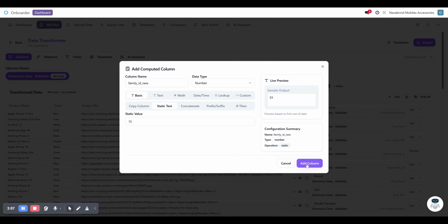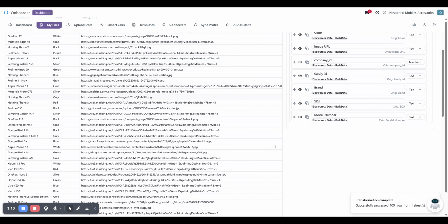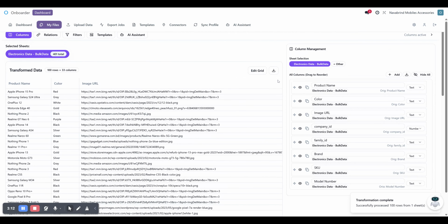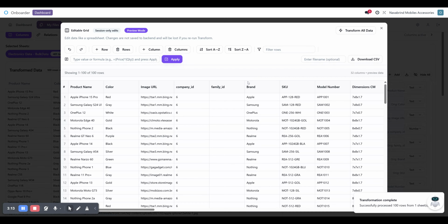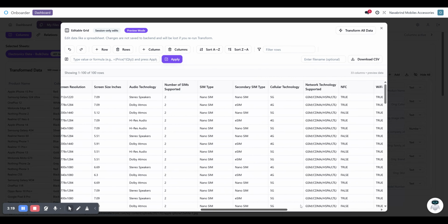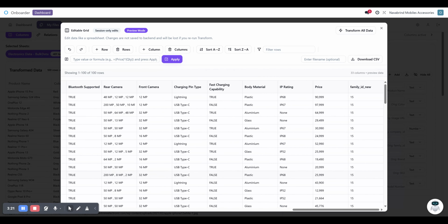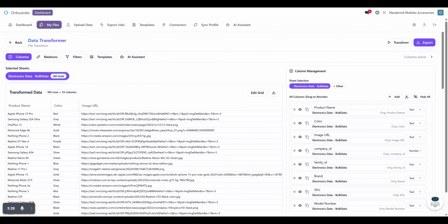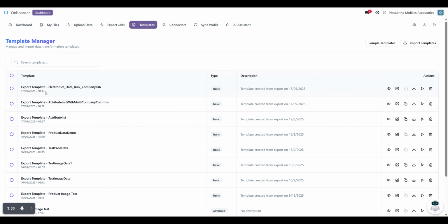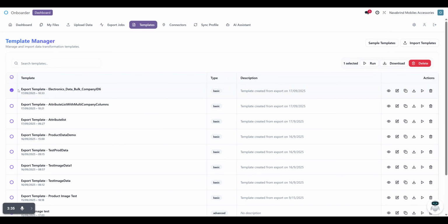The moment I click Add Column, the system appends it to the corresponding data sheet itself and creates it in my data columns. If I look at my screen here, I can see that the family ID got added into my Excel sheet as well. So I can use this same sheet, transform it, and create it as a template. The moment I go to my template, which was previously created, I will use the same template to reprocess the file each and every day.